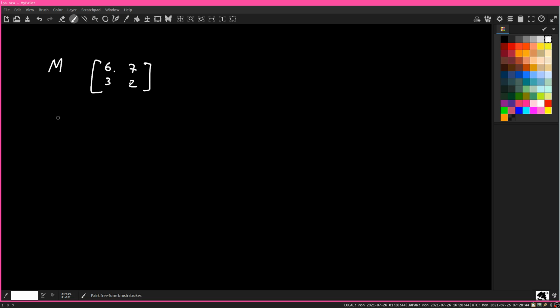Since this is not equal to 0, you know right away that this matrix has an inverse.